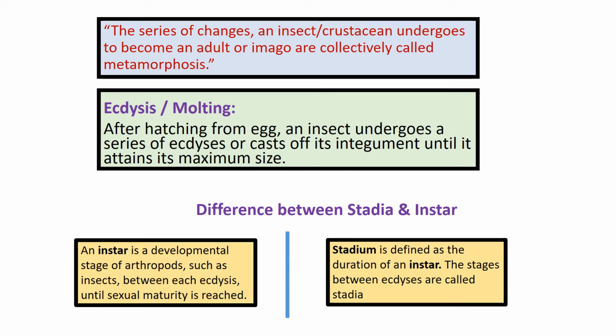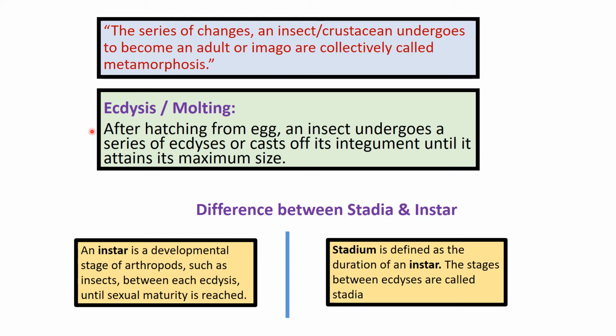adult or imago. As arthropods possess an exoskeleton, and this exoskeleton provides a sort of hindrance in their growth process, arthropods show ecdysis or molting. Ecdysis or molting is basically periodic shedding of the exoskeleton of arthropods to enable growth to occur.